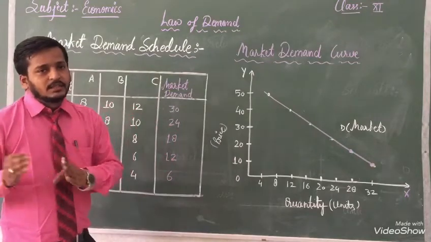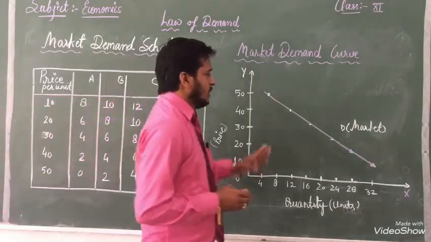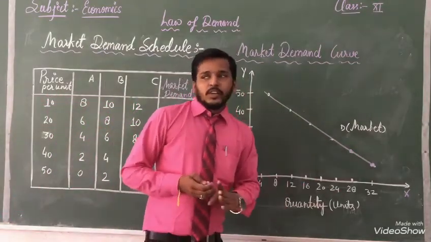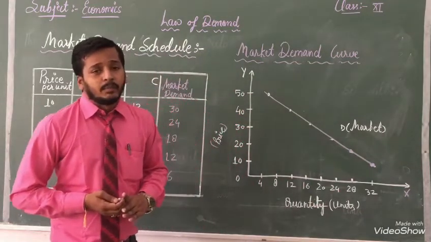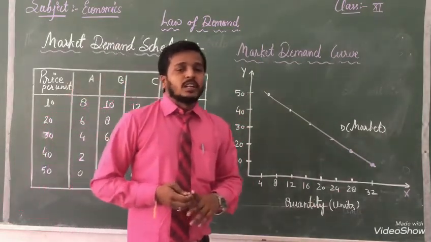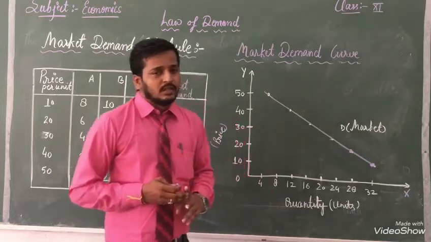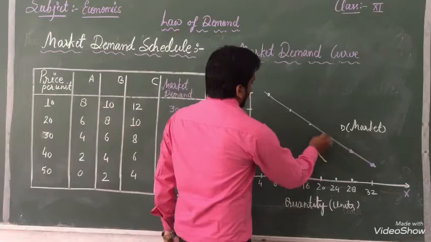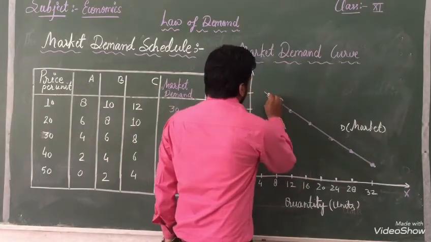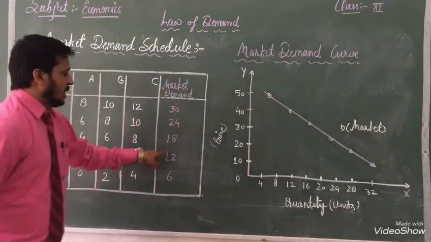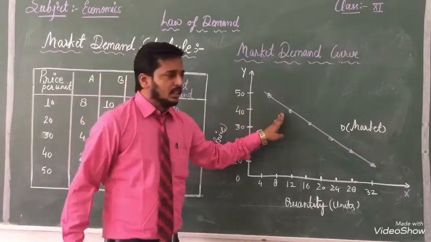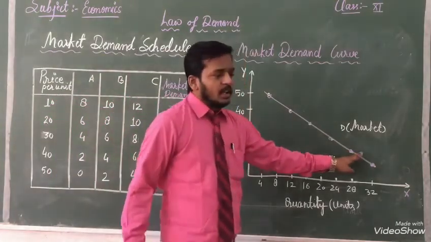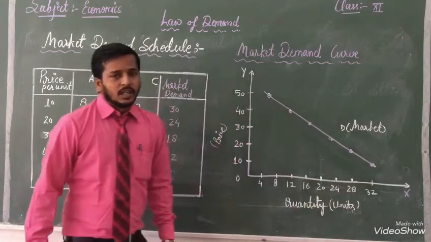If there is a measurement, it should also be good, but when you represent it on graph paper, you will be able to make it 100% neat and clean. That's why, see, this is the explanation of the market demand curve. All these things I have represented here. This line is showing the market demand curve.